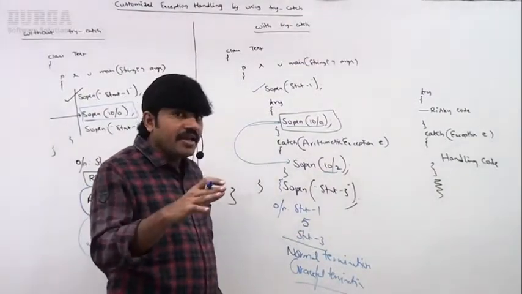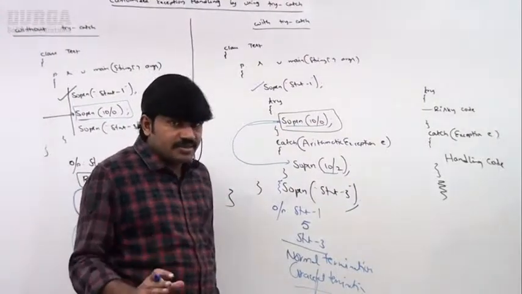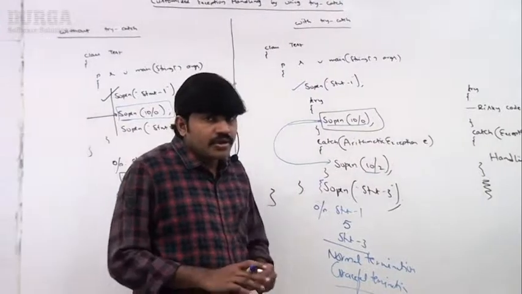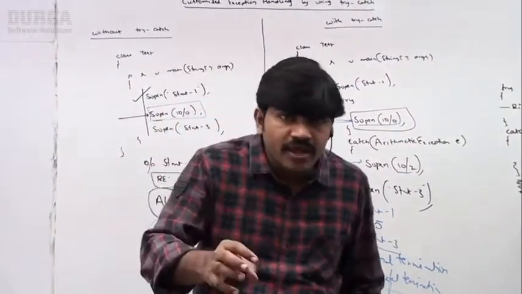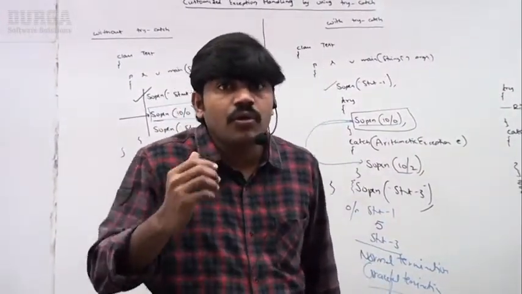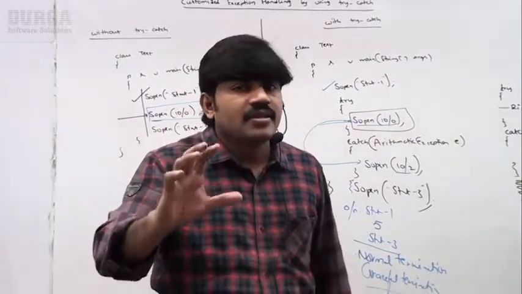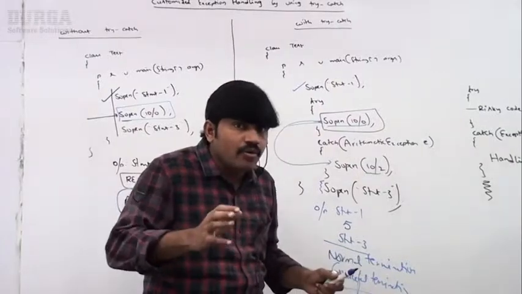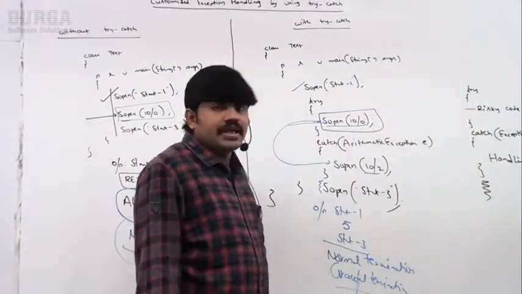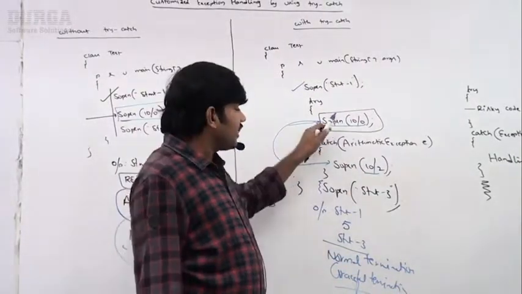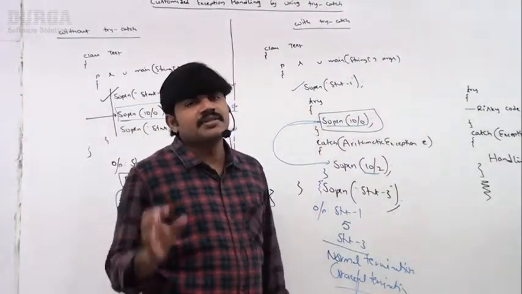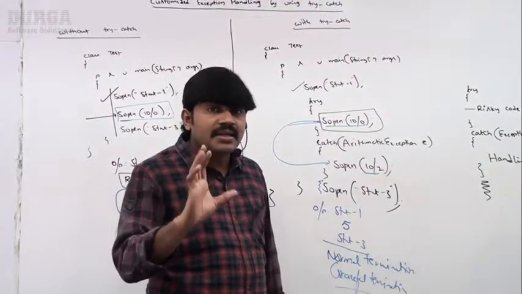This is the way how you can handle exceptions by using try catch. Is it very clear for all of you? So inside the try block, which code do we have to take? Risky code. The code which may raise an exception, that code we have to take inside a try block. The corresponding handling code we have to take inside the catch block. So once handled, the rest of the code will be continued normally. This is the way how to use try catch.